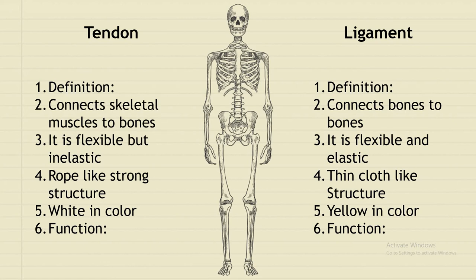The second difference is what they connect. Tendon connects skeletal muscle to bone, and ligament connects bone to bone. Tendons are flexible and inelastic, but ligaments are flexible and elastic. Tendon is a rope-like structure, and ligament is a cloth-like structure. Tendon is white in color and ligament is yellow in color. Miss actually gave these points to make the differences easier for you, so you can easily make the difference now.